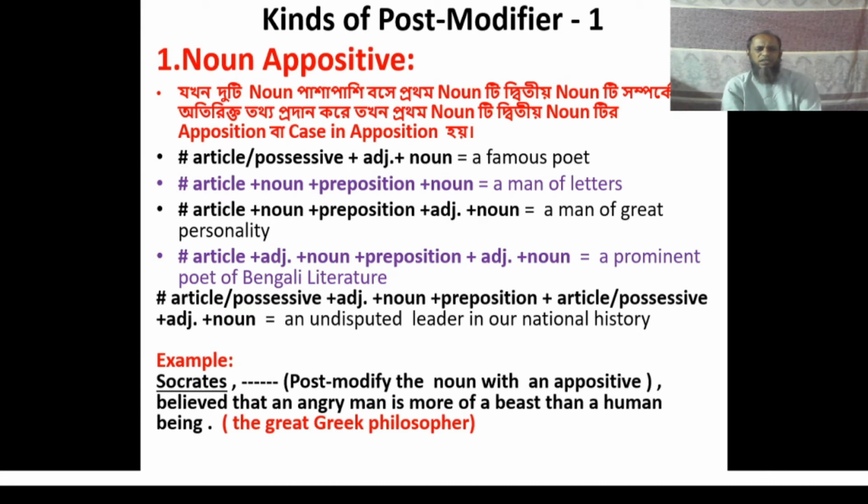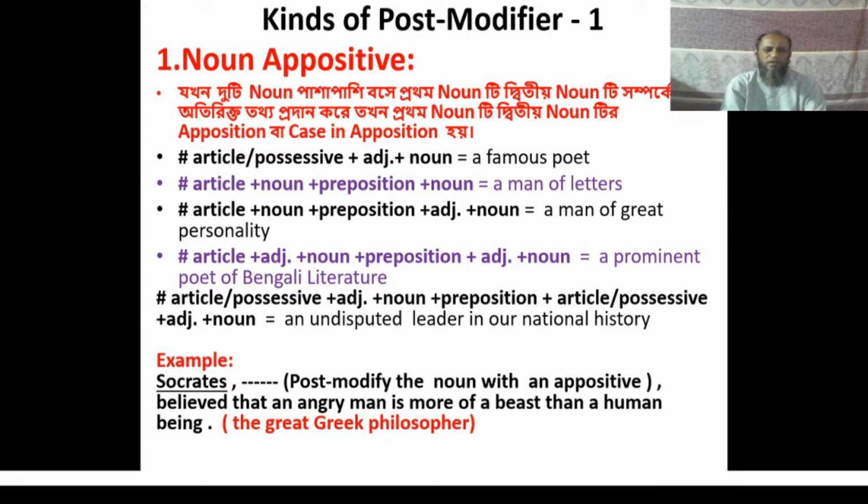Here you can see the first type of post modifier, that is noun appositive. Do you know what is noun appositive? You often see that two nouns are used to make a phrase.